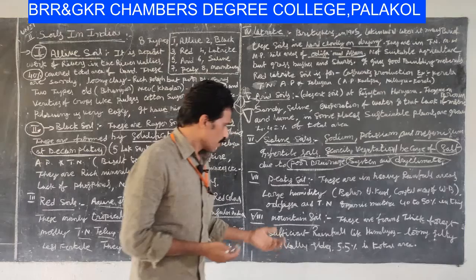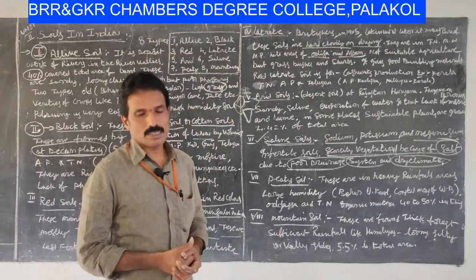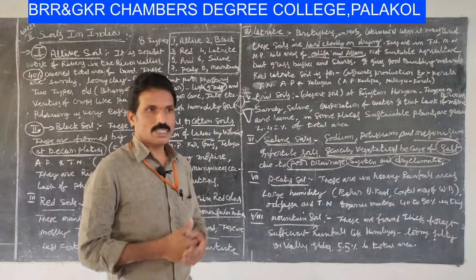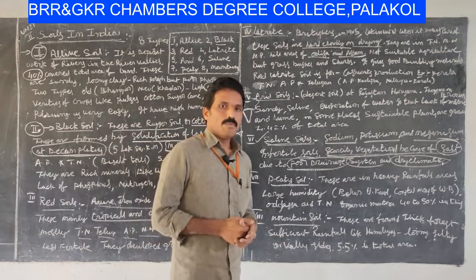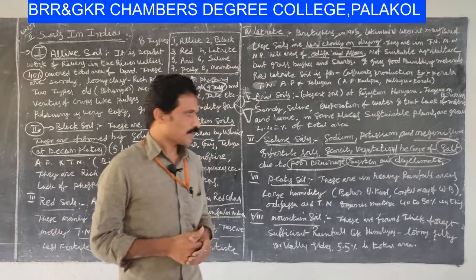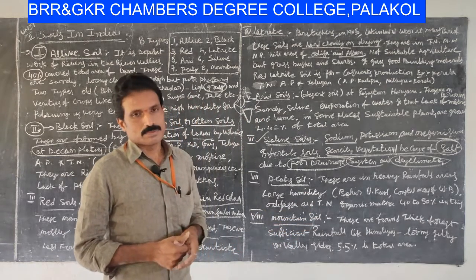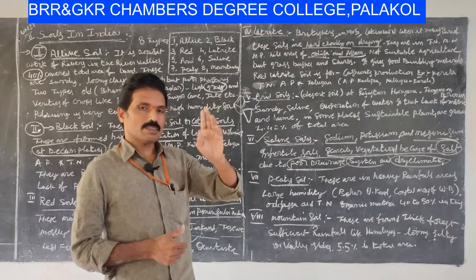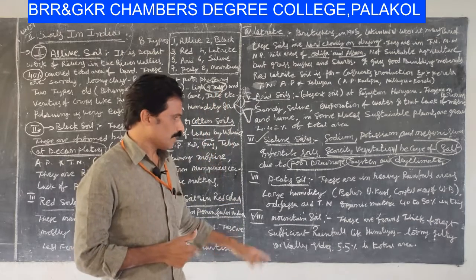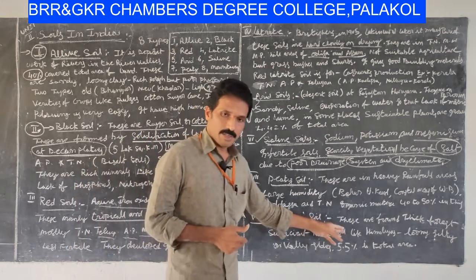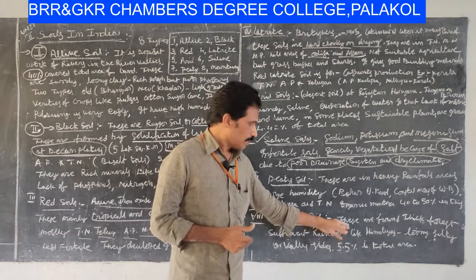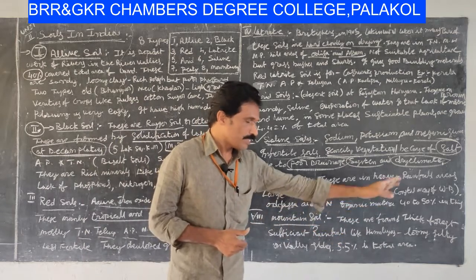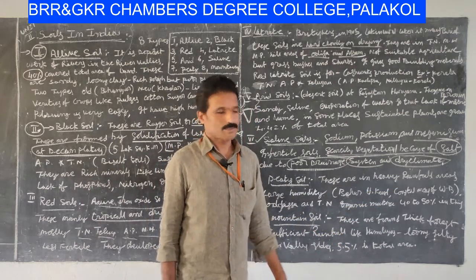And finally, we go to mountain soils. My dear students, these lands are visible at Meghalaya, Assam and the Himalayas. They are found in thick forest areas.